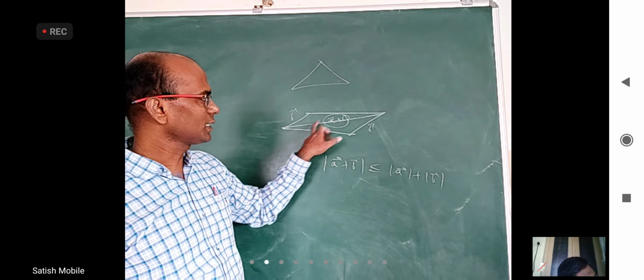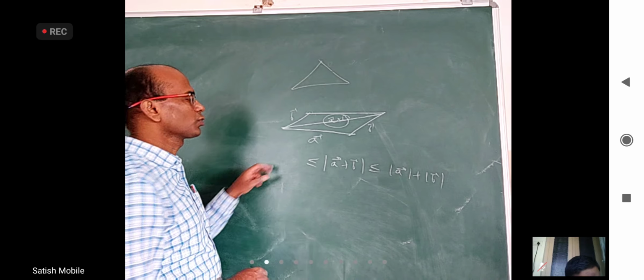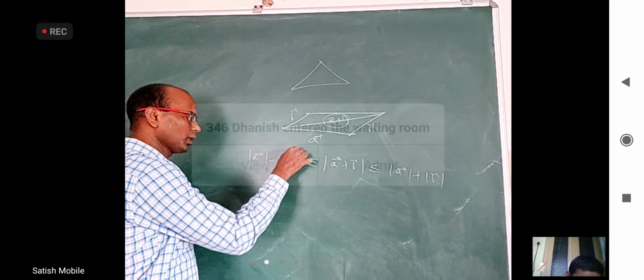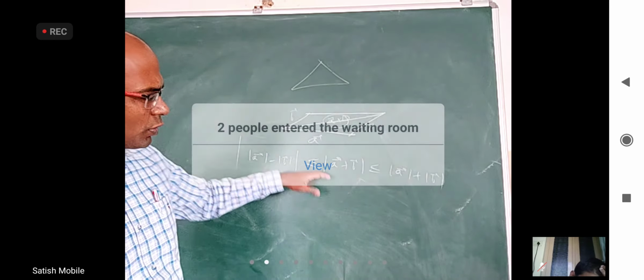A side is less than the sum of the other two sides, and the difference of two sides, that is, mod A bar minus mod B bar with a mod. Okay. I'm sure you use this in physics.